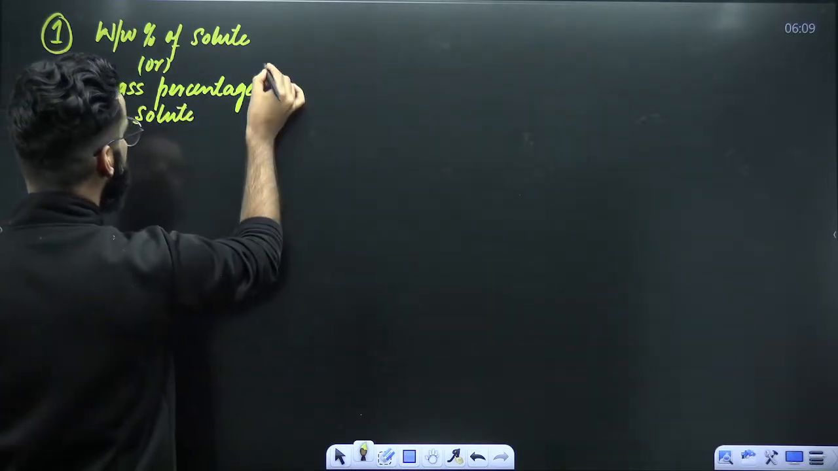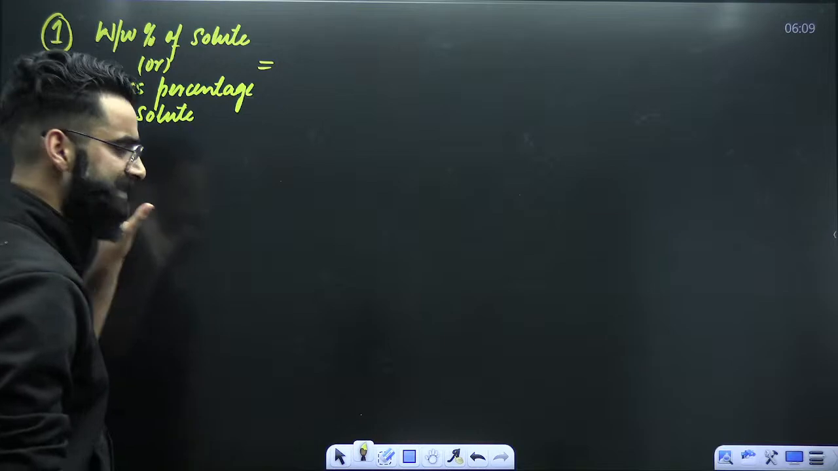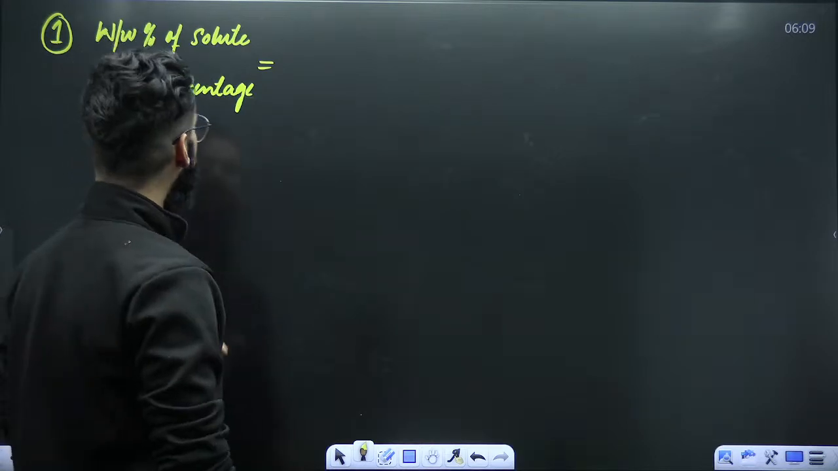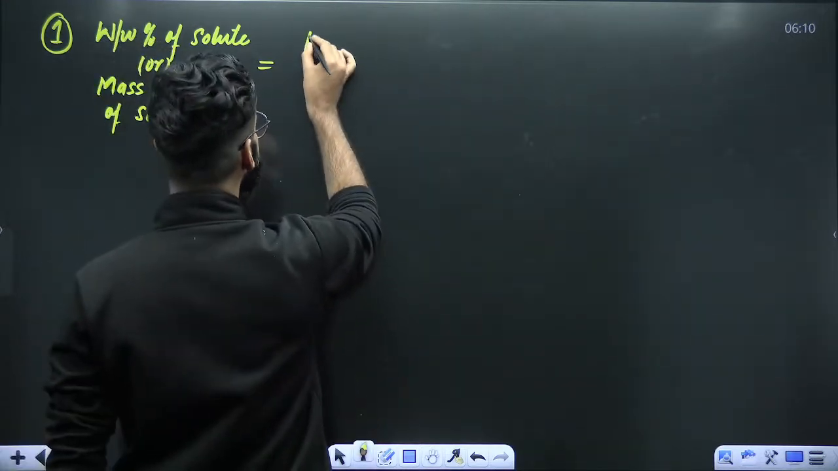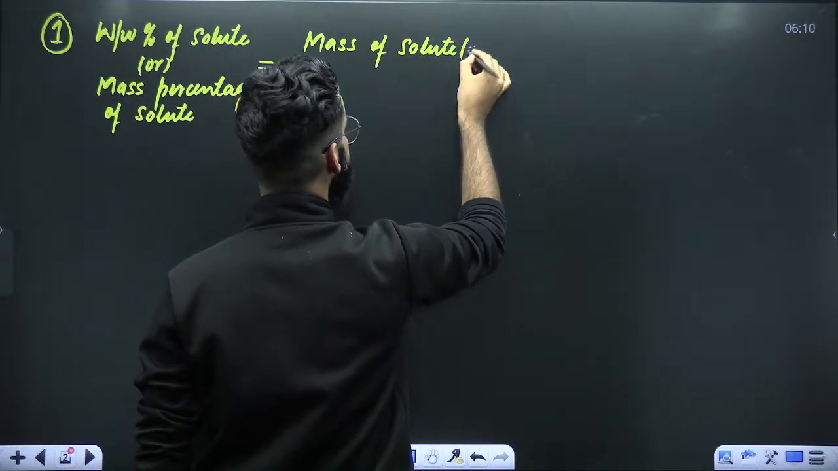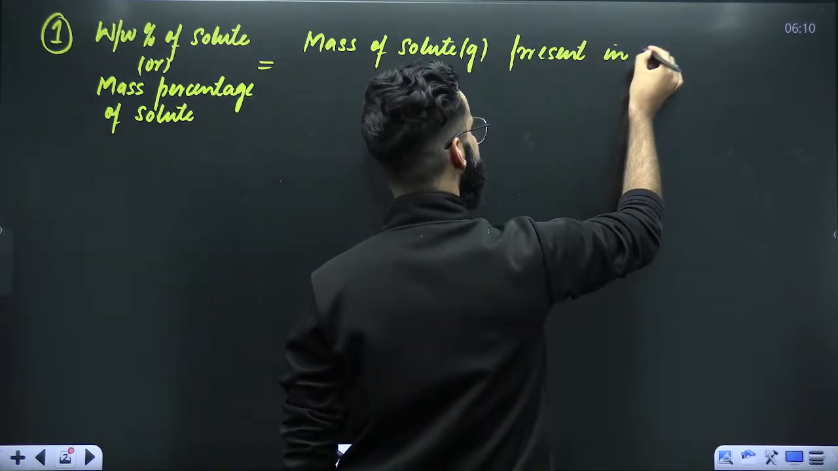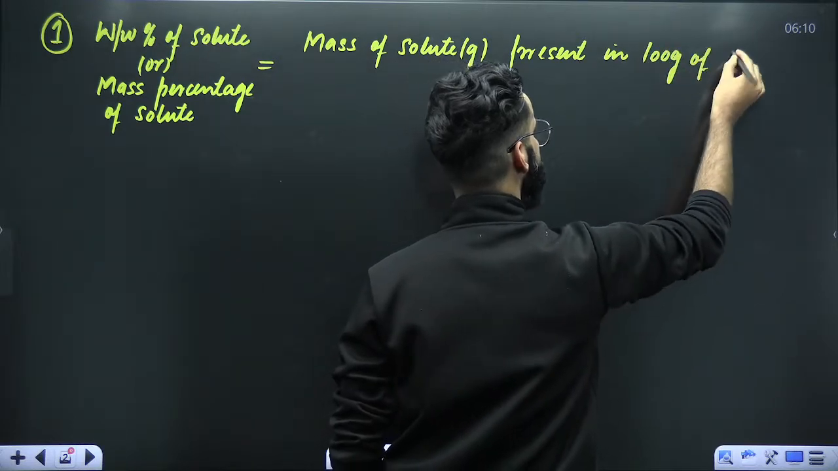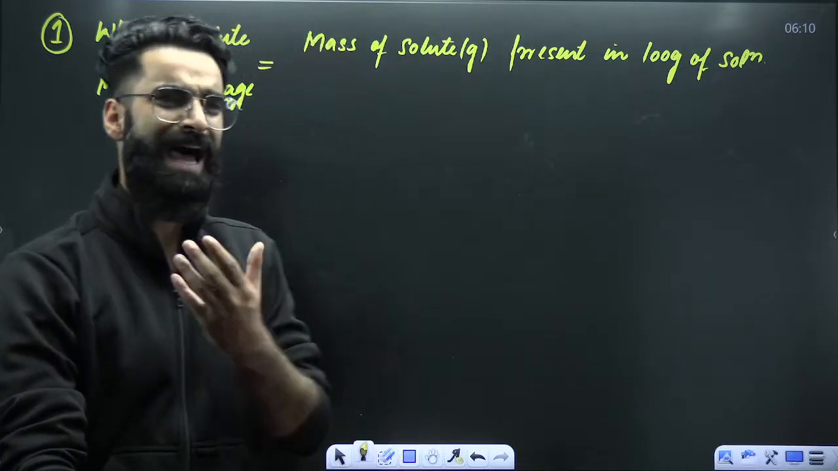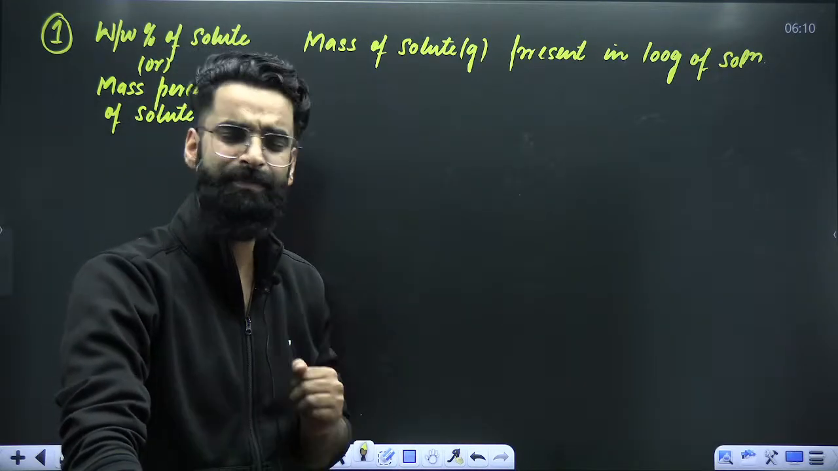Now, first of all, how do you define the weight by weight percentage of solute or the mass percentage of solute? Let's have a look at its definition first. Then I'll make you understand what it exactly means. It is defined as the mass of solute in grams present in 100 grams of solution. That mass of solute which will be present in 100 grams of solution, that's something which you call weight by weight percentage of solute.